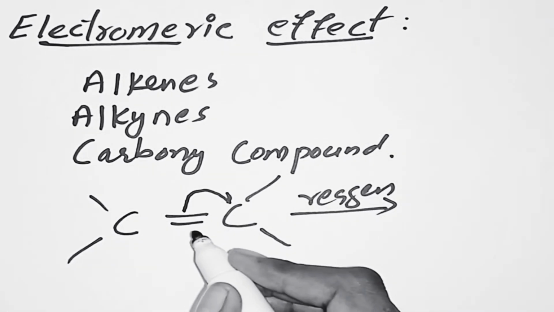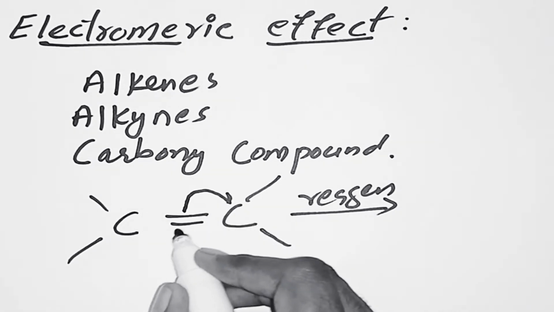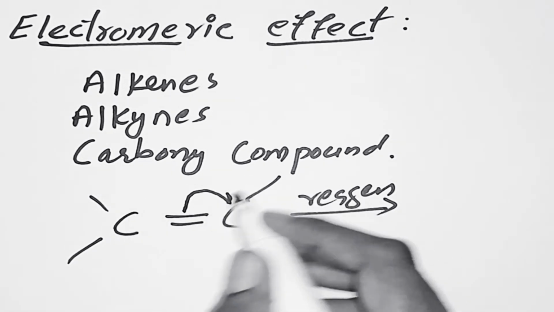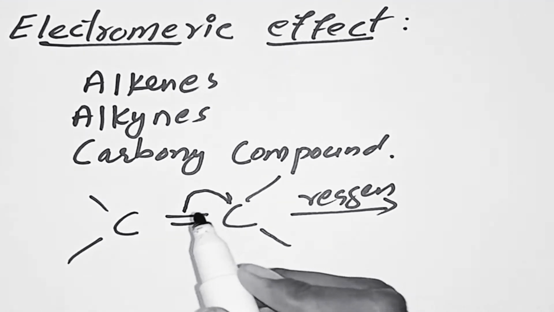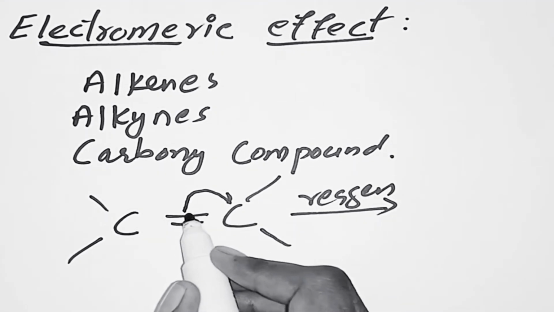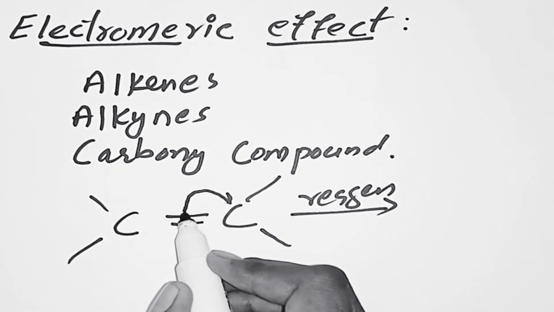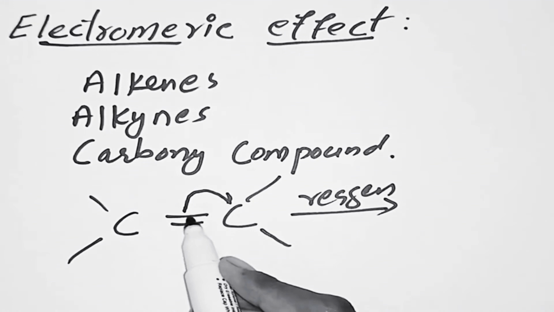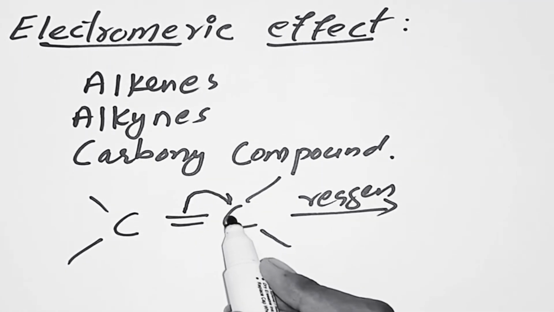Whenever you see multiple bonds, either a double bond or a triple bond, then one bond is a sigma bond and the rest are pi bonds. So this was a pi bond. How was this formed? This was formed by the sharing of electrons. One shared electron was provided by this carbon atom and the other was provided by this carbon atom. So now both of these electrons are moved towards this carbon atom.